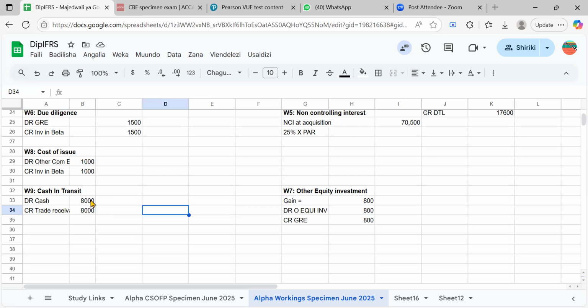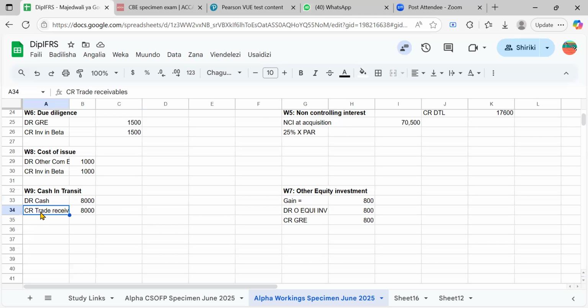One was for goods in transit, the goods which were yet to be received, but the other was for goods which had been delivered already, but part of them were yet to be sold. So it had a lot of complications. But in an exam, you find something like this. It's very direct. So let's just go on.